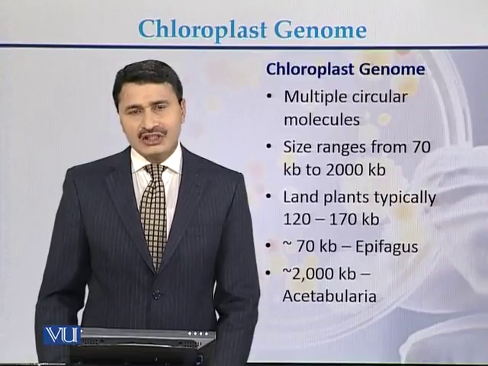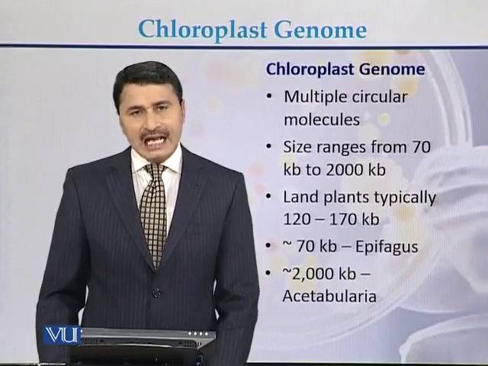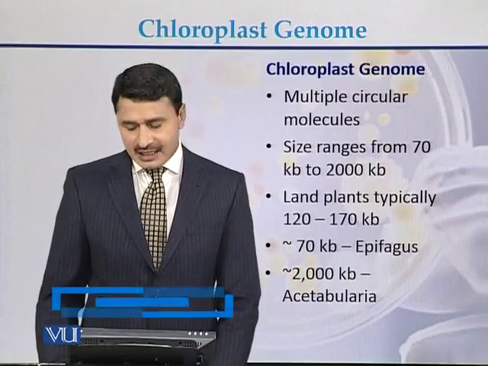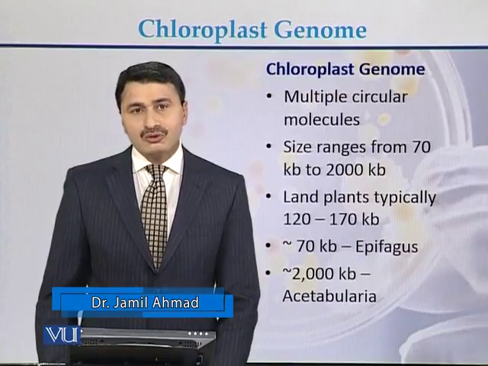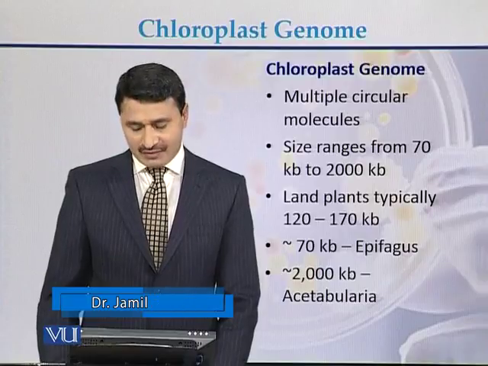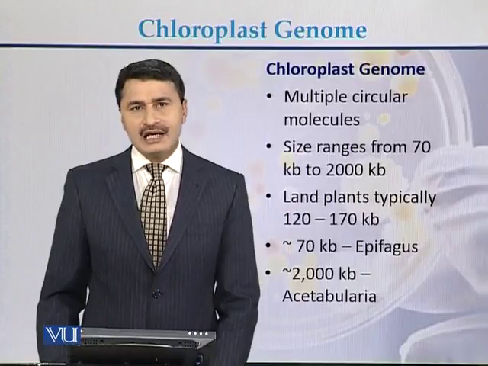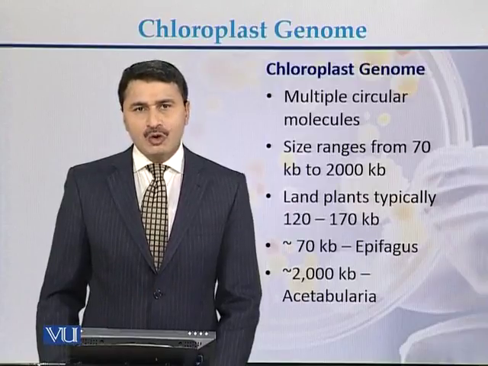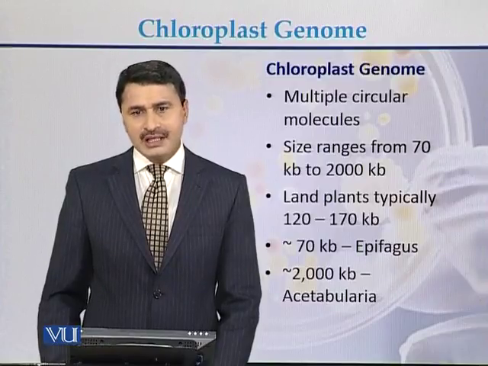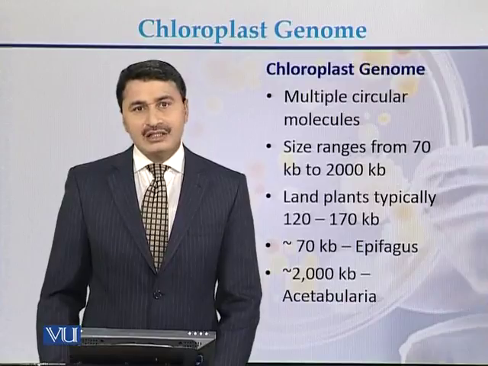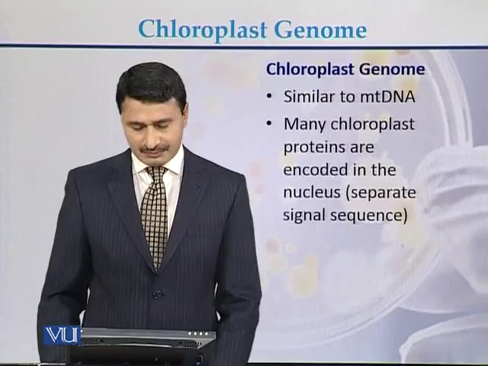Although there is a great variation in the size of the chloroplast genome, it can be 70 kb in the case of Epiphagus, while it can be up to 2000 kb in the case of Acetabularia. So we can see that there is a great variation in the chloroplast genome in land plants. It can be 70 kb and it can be up to 2000 kb.